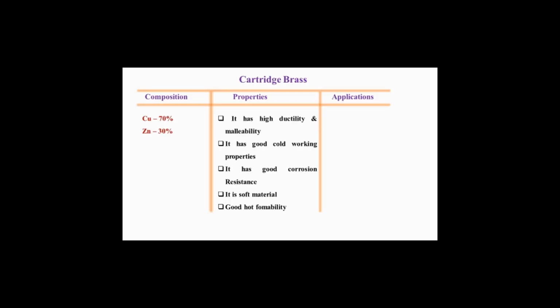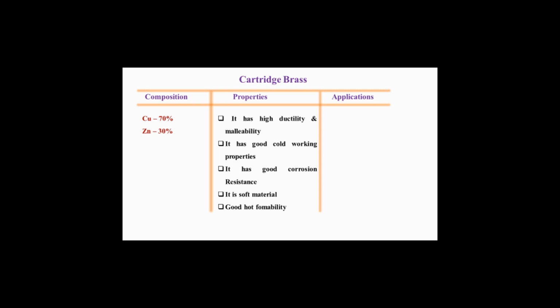So guys, let us start with the cartridge brass. You are seeing the composition of cartridge brass. It is made up of 70% copper, and zinc it contains 30%. So you can see the copper percentage is more as compared to zinc. So what are the various properties of cartridge brass? It has high ductility and malleability. Again, it has good cold working properties. It has good corrosion resistance. It is a soft material, with good hot formability.